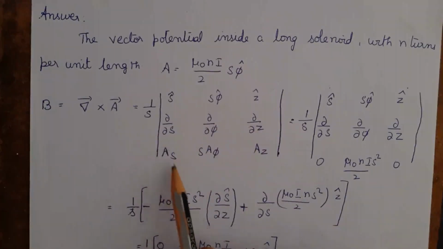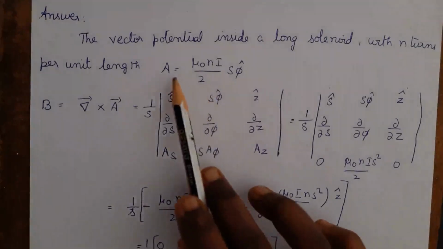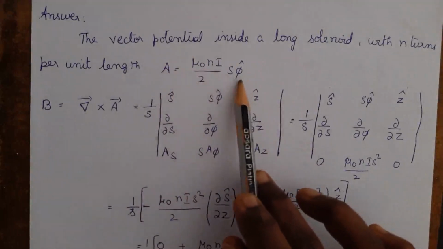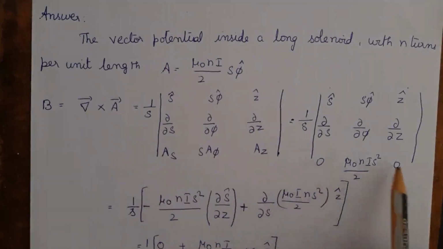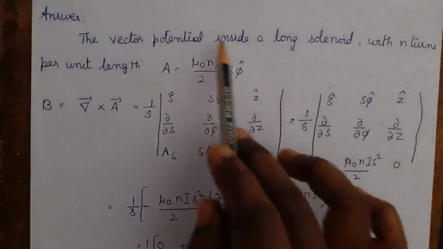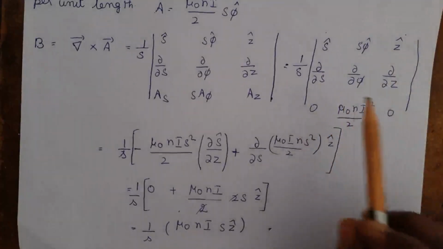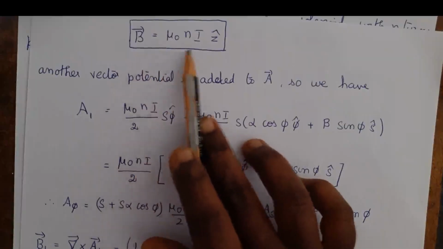Here will be the s component of the vector potential, the psi component, and here the z component. If you see the vector potential given in the question, it has only the psi component. So the s component and z component will be 0. So substitute 0 here and substitute the psi component here. By solving the matrix, we will get the magnetic field as B vector is equal to mu naught nI z cap.